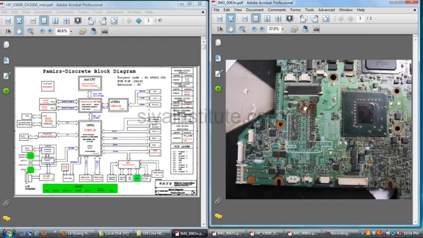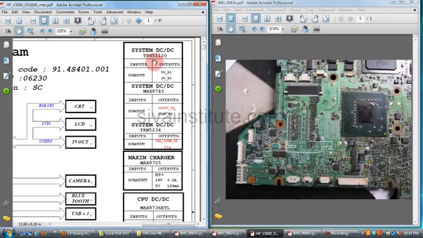This is the circuit. This is the laptop motherboard. See here, system DC, TPS51120 inputs DC bat out. That means DC is the adapter and bat is the battery out. That means 18 volts from the DC adapter. If you have given voltage from the adapter, this voltage is 18 volts. If you connect the battery, this voltage is 12 volts. So the input voltage is 12 volts or 18 volts. Output voltages: 5 volts in S3 state, 3 volts in S5 state.